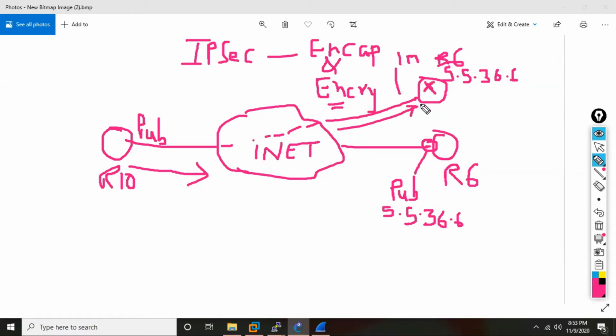But let's say the packet has landed and the guy who captured this packet opens it. It is all encrypted, he cannot do anything. But still, what is the problem now? Did R6 get the data? R6 was the device that was supposed to receive the data, but did R6 get it? So even though your data did not get compromised, ultimately loss of data happened. Data got lost. R10 is sending the data thinking it is sending to R6, and in the same way R6 is sending the data to R10. So there is a possibility of loss of data. Instead of landing at the correct destination, the packet can land on some other place.